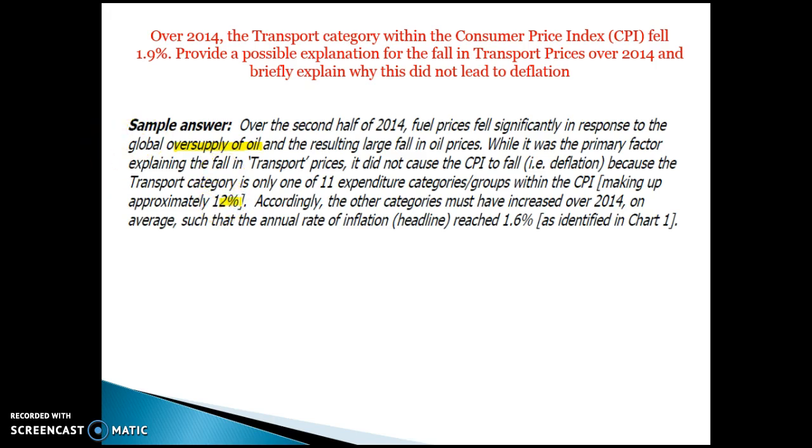So the other categories must have increased for deflation not to occur. The other categories must have increased over 2014 on average, such that the annual rate of inflation was still above zero, or above 0%, so deflation didn't occur. So if you get a similar question about, how can property prices decrease but we don't experience deflation, it's because there are 11 different categories. It's the general level of prices we're thinking of, not just one good or service.